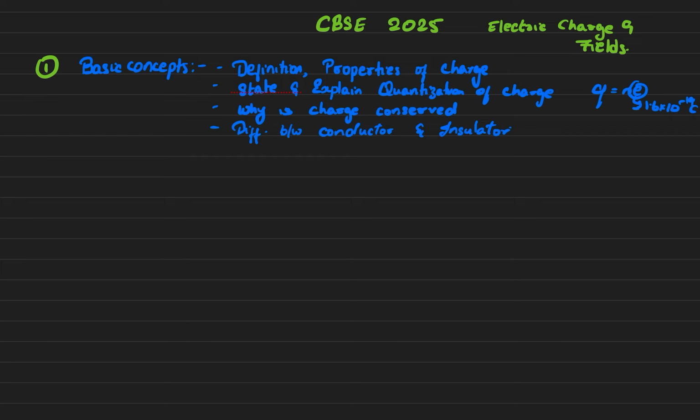Insulators have a large energy gap, a band gap, between the valence band and conduction band. In conductors there is a very small gap between valence and conduction band, whereas in insulators it's very large. So these are the basic differences between conductor and insulator. This is a very important question.